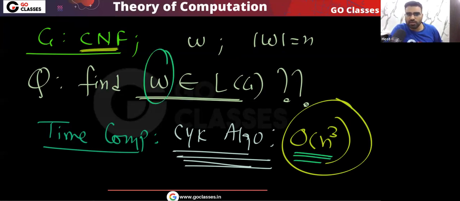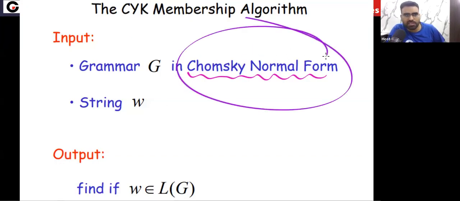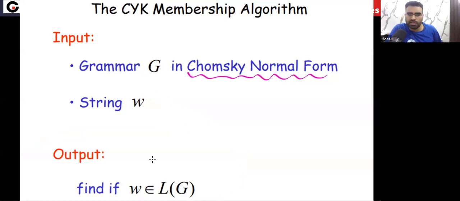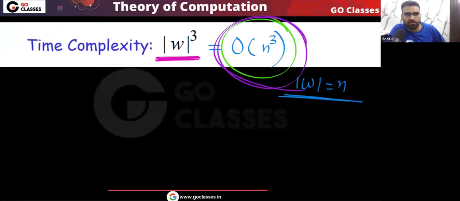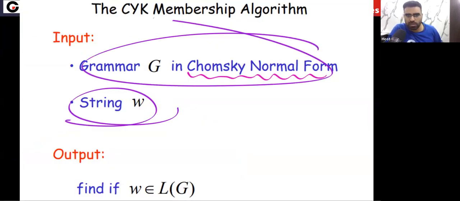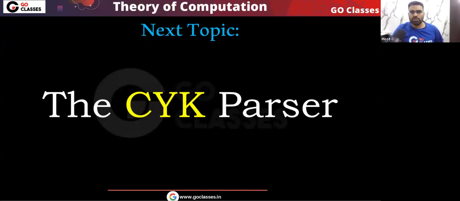So basically, there is an order of n cube algorithm. This is the point: if your grammar is in Chomsky normal form and you want to find out whether a string is generated or not, then there is an order of n cube algorithm which can tell you that. That algorithm is called the CYK algorithm. The CYK algorithm itself is not important from the GATE exam point of view, so don't worry about it. Only this result that I told you is important.